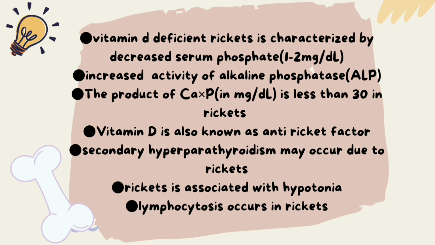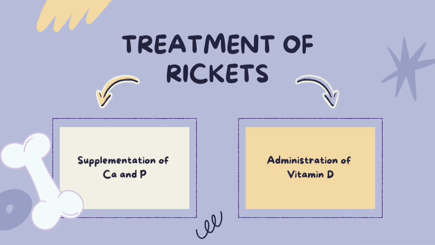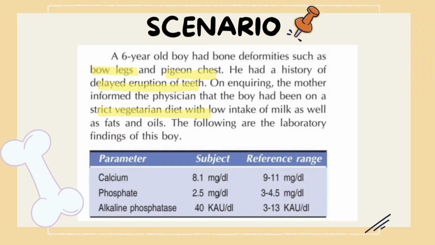Lymphocytosis occurs in rickets as a nonspecific immune response to the underlying inflammation and metabolic disturbance. Treatment of rickets: supplementation of calcium and phosphorus, and administration of vitamin D.